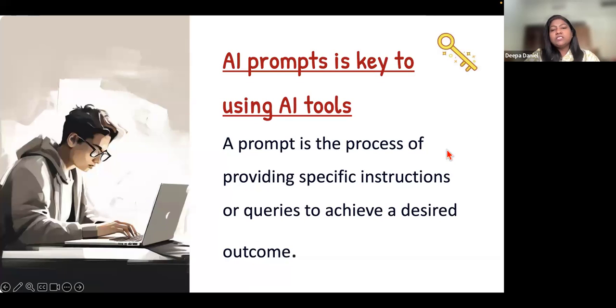So basically, what is an AI prompt? It's the process of providing specific instructions or queries to achieve our desired outcome. So our response or our outcome in AI tools is as good as our prompt. So if our prompt is perfect, we get the perfect results.